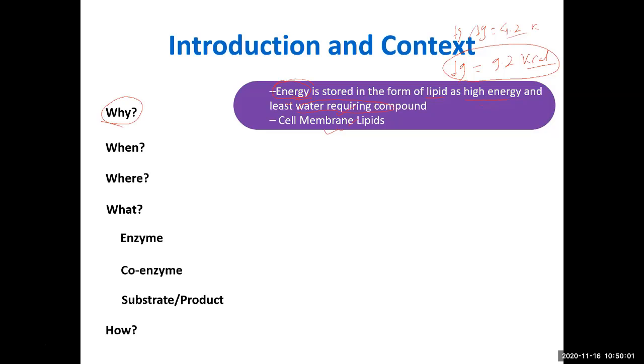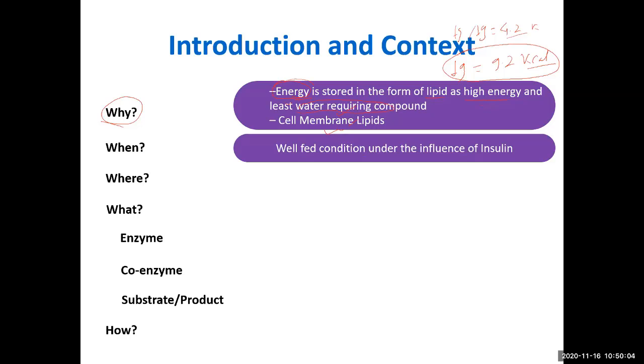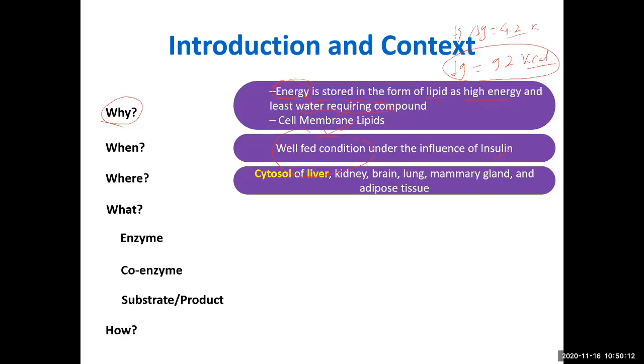When does lipid synthesis happen? Lipid synthesis happens during the well-fed condition under the influence of insulin. You already know this. This is a very easy thing to understand. So where does it happen? Mainly, just remember, mainly in the cytosol of the liver. In normal condition, it happens in the cytosol of the liver. The cytosol of the liver takes over everything.